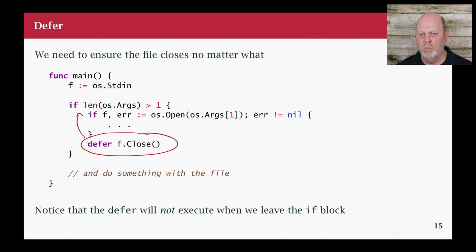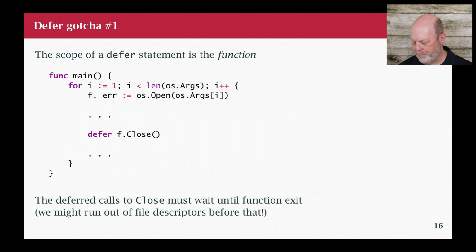Now, if defer were block scoped, if it executed at the end of the nearest block, it would execute right here, and it would close the file before I even use it. So defer operates at function scope. It doesn't matter how long I spend in the function, the defer will happen when the function exits, and only when the function exits. All right, so that's the good part.